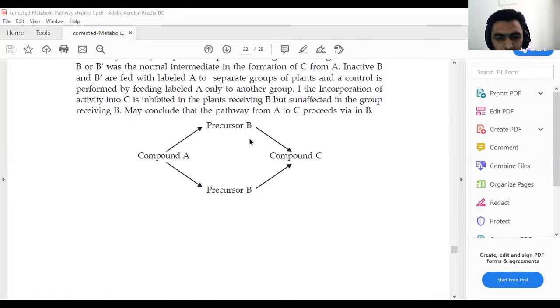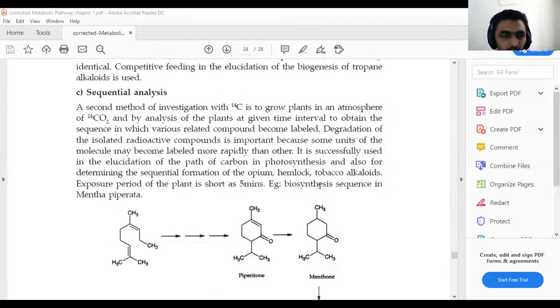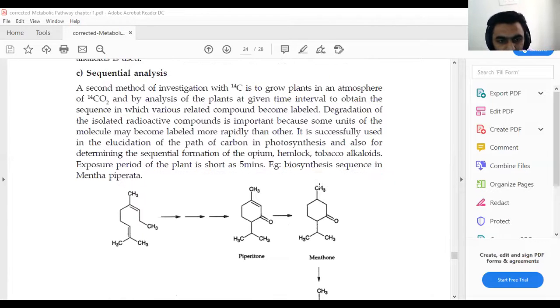So they can be converted intermediately from compound A to compound C, depending on the precursor we use. So they are the intermediates. We can use the two intermediates in competitive feeding. Now sequential analysis: in that method we analyze or investigate.